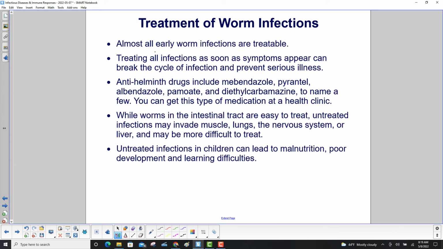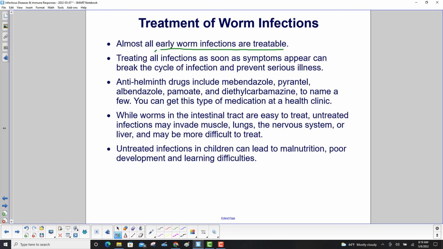Almost all early worm infections are treatable. Treating all infections as soon as symptoms appear can break the cycle of infection and prevent serious illness. Anti-helminth drugs include mebendazole, pyrantel, albendazole, pamoate, and diethylcarbamazine, to name a few. You can get this type of medication at a health clinic.